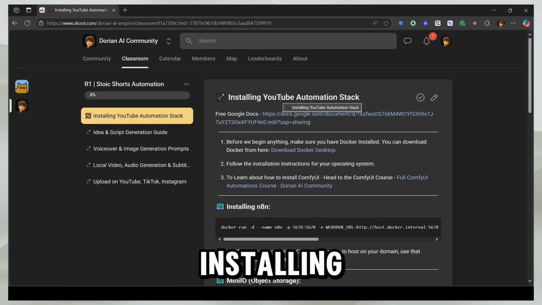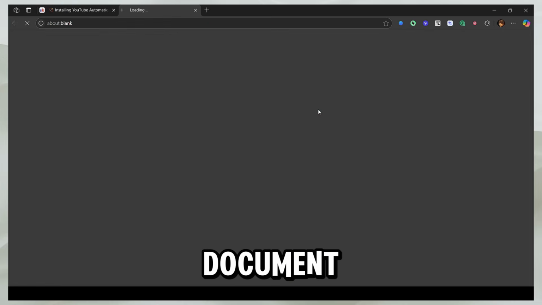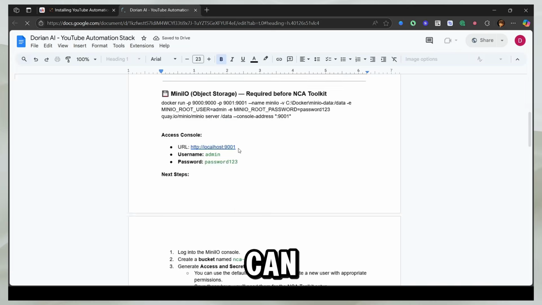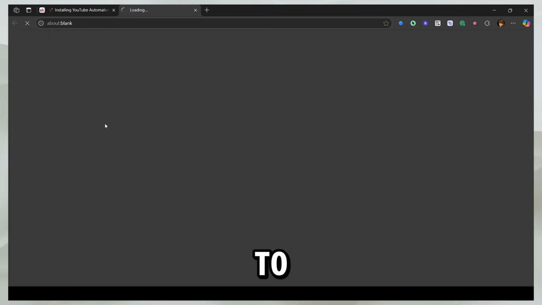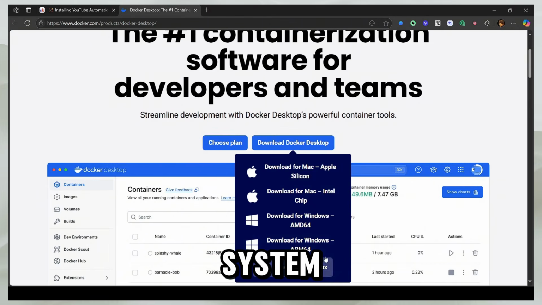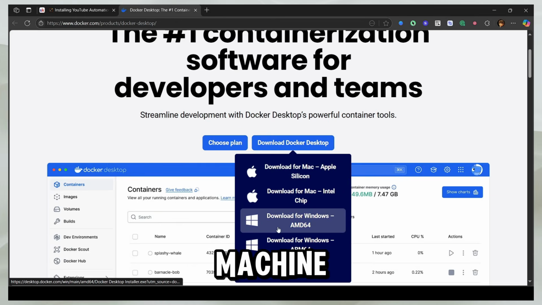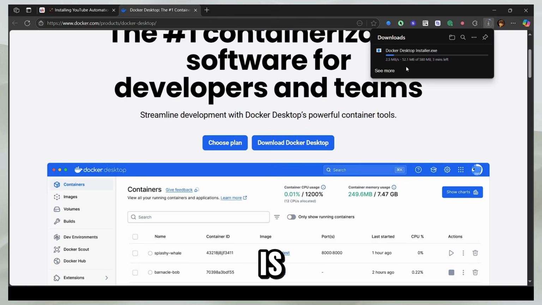So let's start by installing our own YouTube automation stack. And I've also given you a free Google document which contains all the commands so you can install the stack step by step. So the first step would be to install Docker. So I'm going to click on this link and head to the official Docker website. Now I'm going to hover over this button and choose the operating system my computer is running. So I'm on a Windows machine, so I'm going to select this. And soon Docker will start downloading. And here it is. So after the download is complete, click on the installer and go ahead and install Docker.